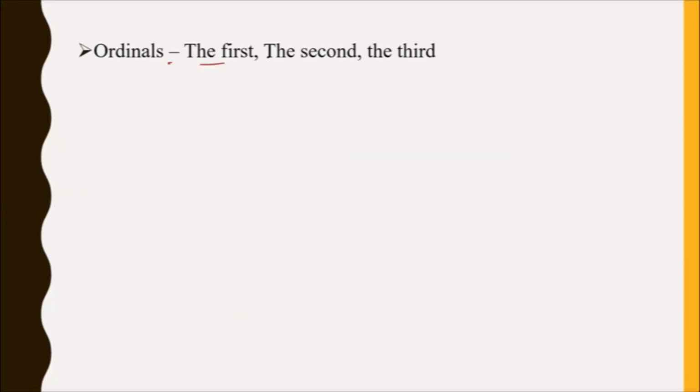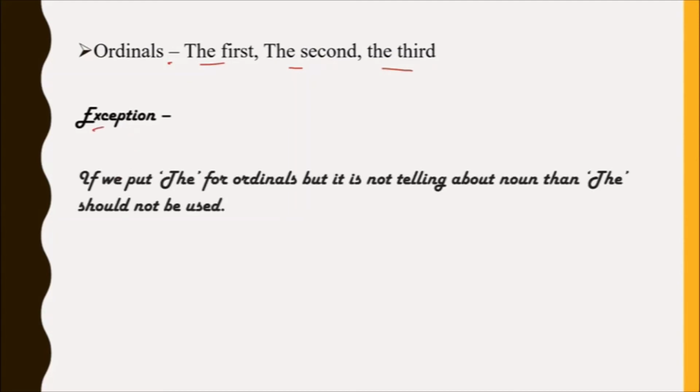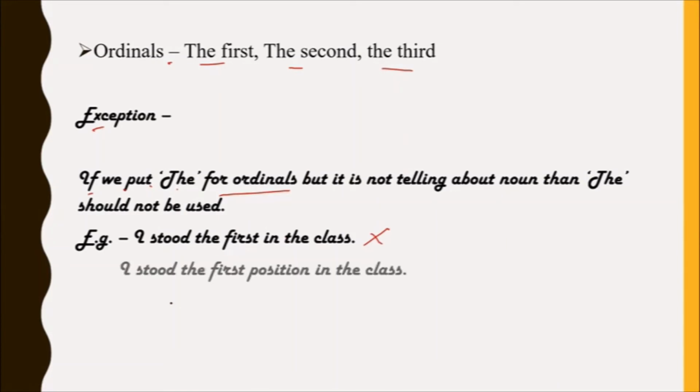Then ordinals, example the first, the second, the third. Exception. If we put the for ordinals but it is not telling about a noun, then the should not be used. Example, I stood the first in the class is wrong because this sentence is not telling first what? It's not telling about the noun. I stood the first position in the class. This is correct as it is telling about the noun position.